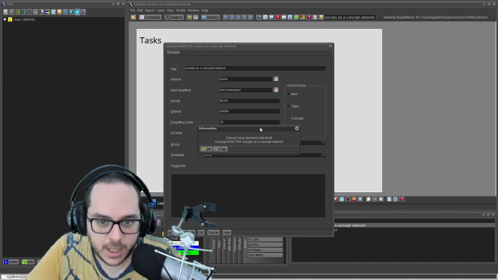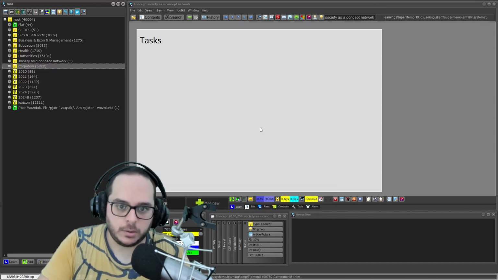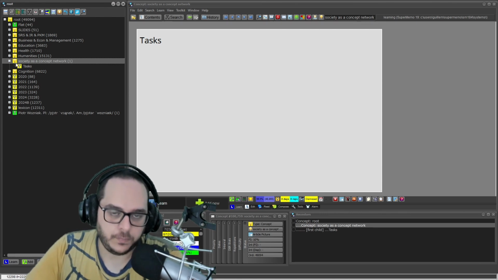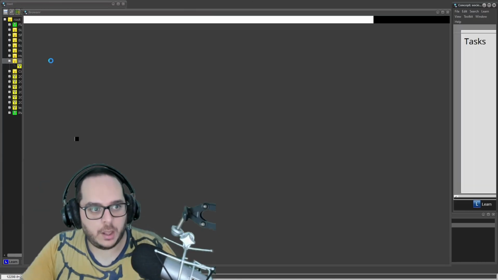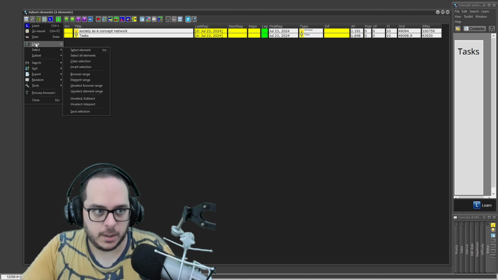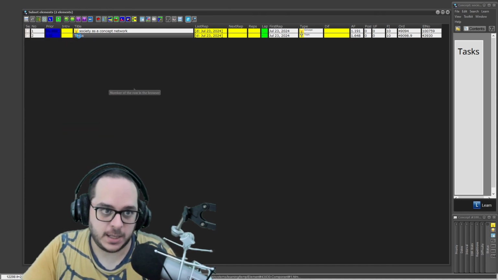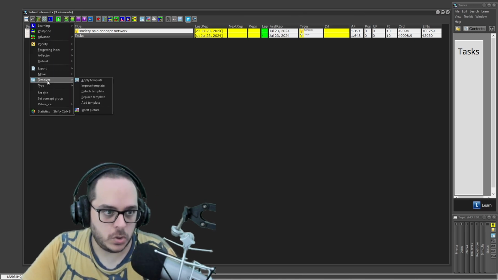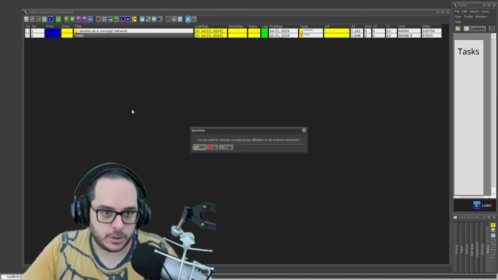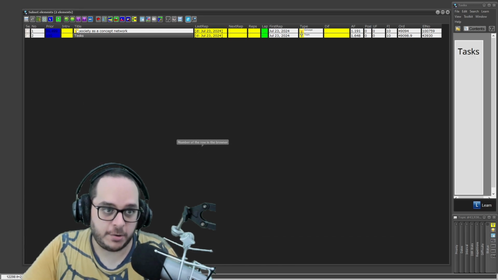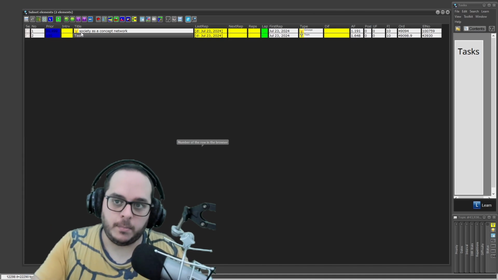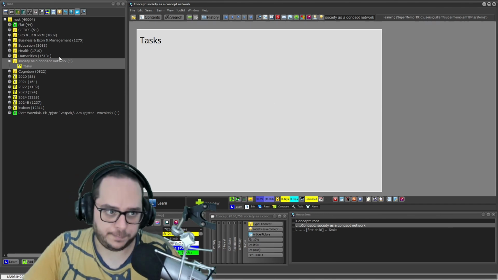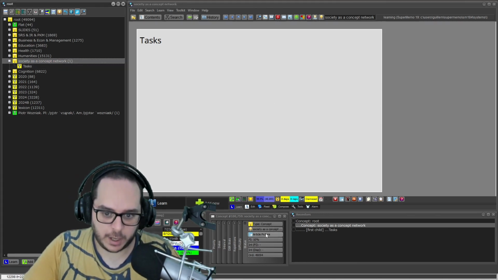Cannot move element onto itself. Why? Because this is the hook. No worries. That doesn't mean I'm doing something it's not intended to. It's because in this case, it's the hook. I could have done the same here. Child, which I suggest because the tasks has no concept yet. So you process the browser, you go to set concept group, society, and now only one change because I already set the concept. This is even better because you will also apply itself. Nice. That means that from now on, everything I do, I will also carry on the concept.